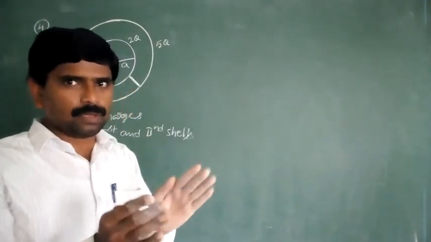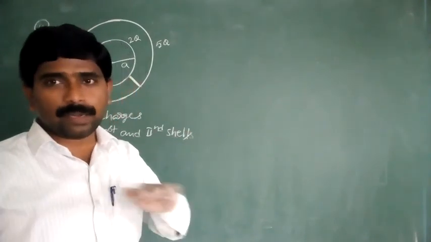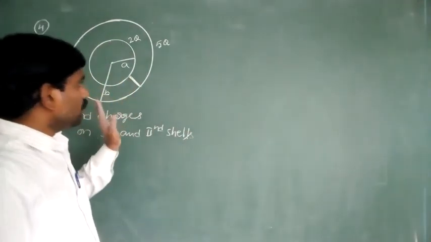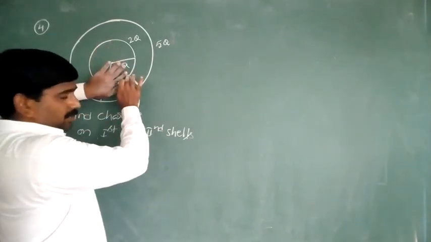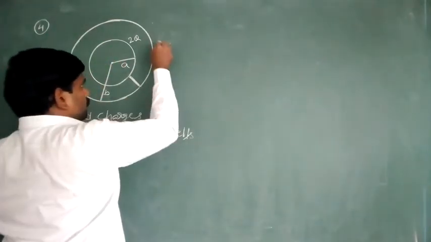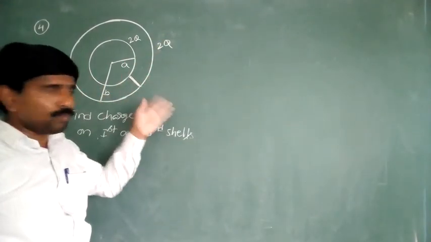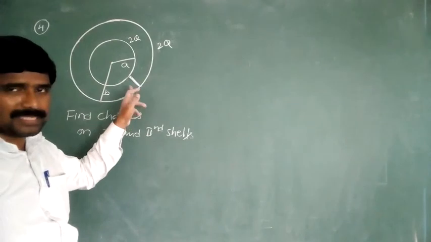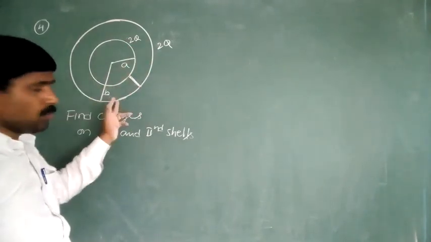We are comparing those two. Those two represent the same thing. Here I am taking charge. Here the distance is less, and maybe this is some 2q charge. Here potential is high, here potential is low. Why? Because the distance is more. For the second one, the distance is more. The charge is the same, but the distance is more.